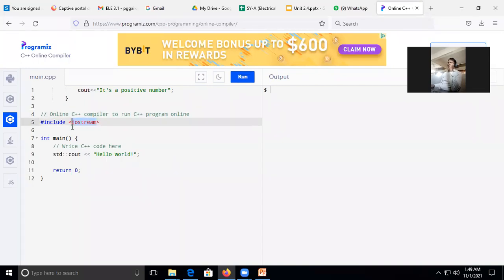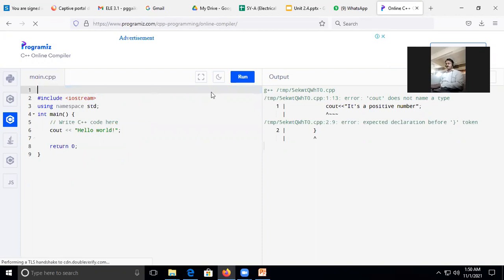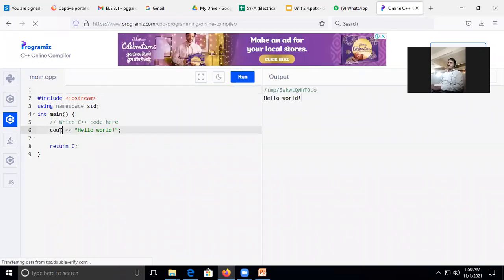So we include all those header files in the program. This is what we call a standard library function, where we are not allowed to make any changes to the name of the function. Once again I will remove this part and check what this function should do. Cout should display whatever the contents are. So this is the thing with the standard library functions.